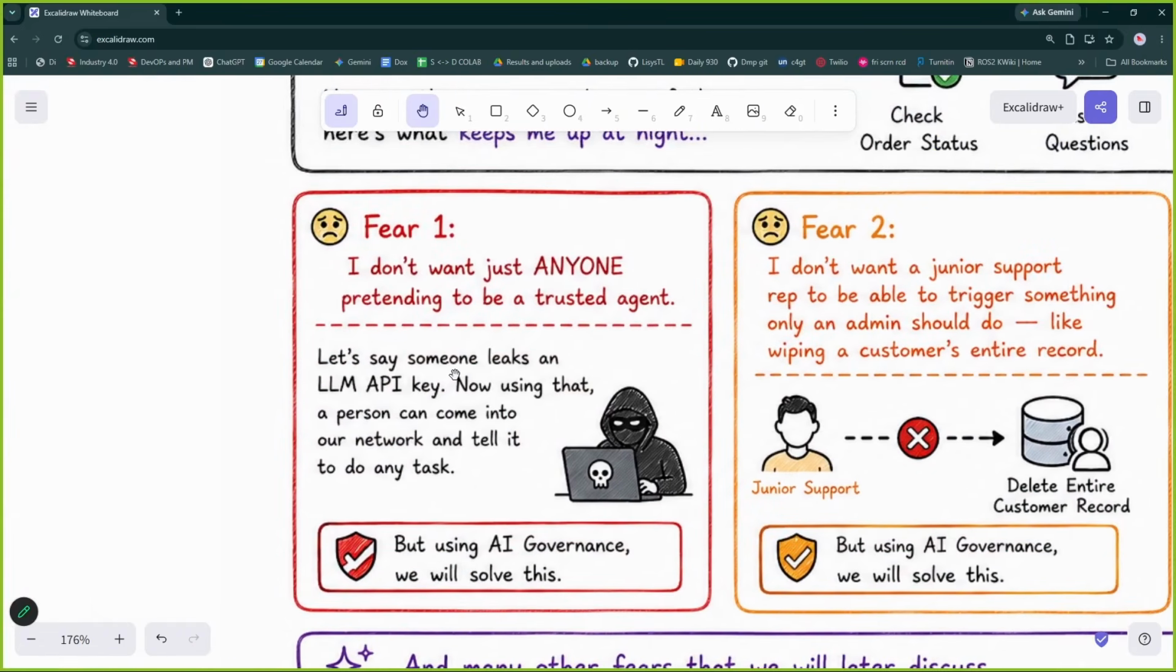What are these fears when you are developing this application? I don't want just anyone pretending to be a trusted AI agent. Which means, let us say a developer accidentally leaked your LLM API key. This happened earlier. If someone accidentally leaked your API key, they can directly access your system. So we want that only an AI agent which is running in our IP address should be able to use it.